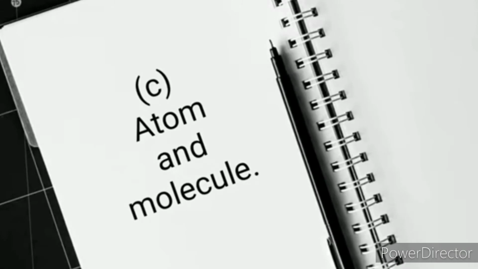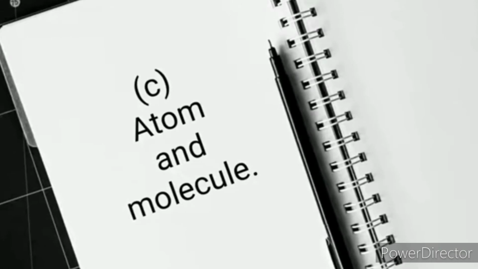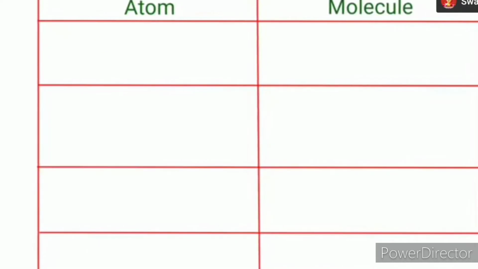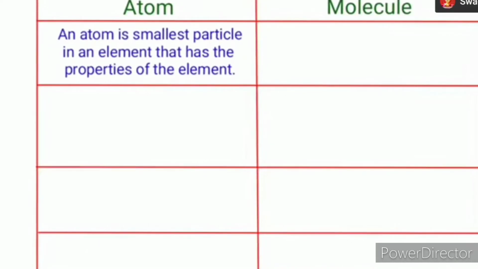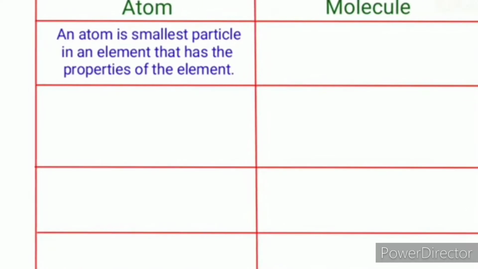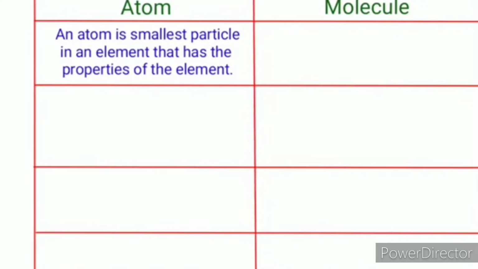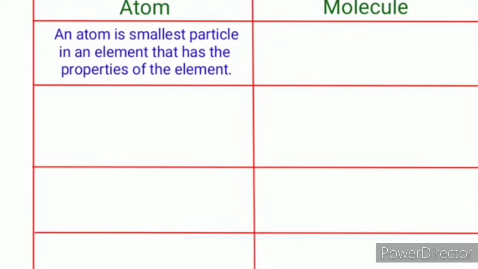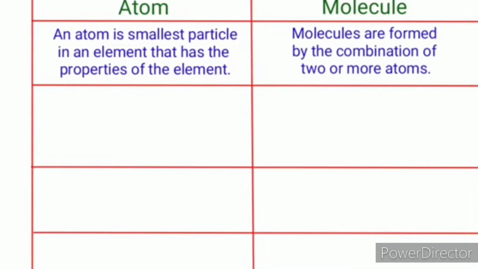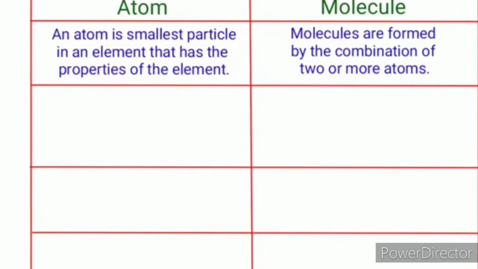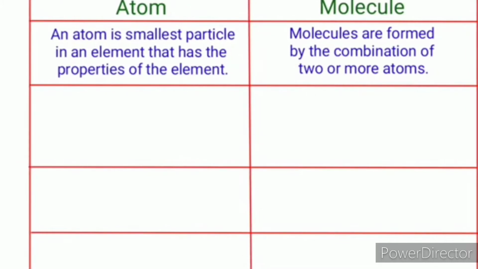Next, see atom and molecule. What is the difference between an atom and a molecule? We want to see the difference between atom and molecule. First, an atom is the smallest particle of an element that has the properties of the element, while a molecule is formed by the combination of two or more atoms.